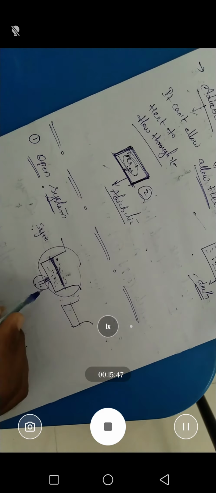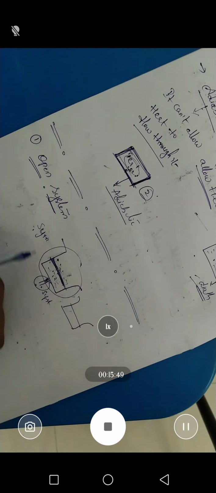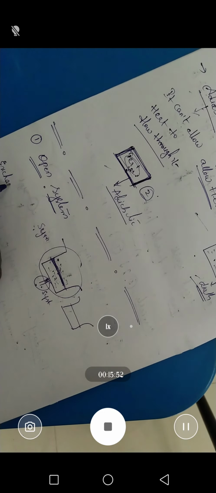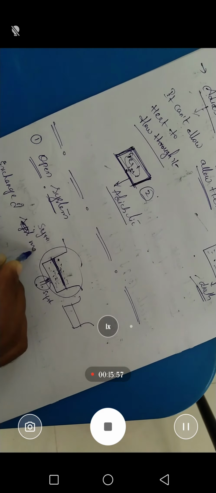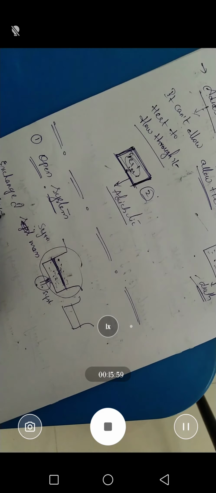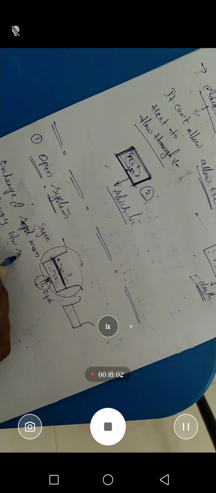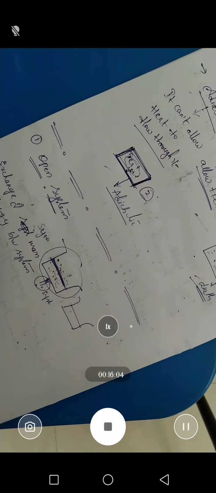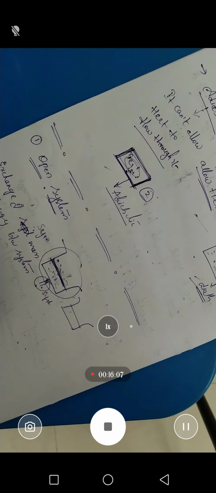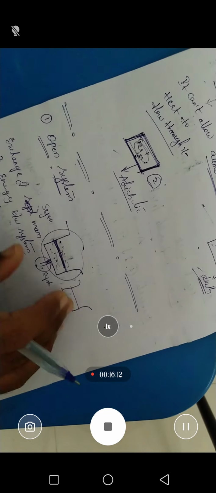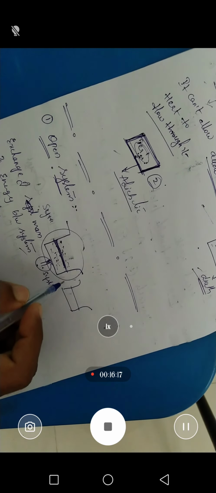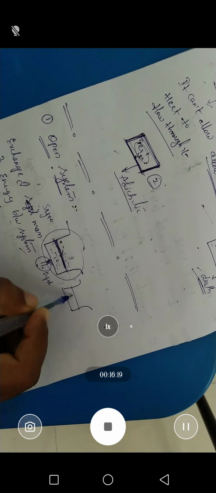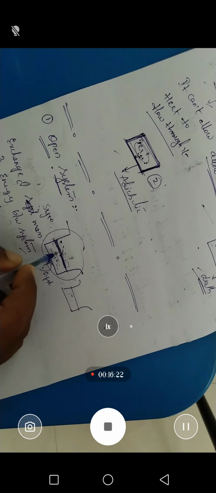It is system and the remaining is what, surrounding. So there is an exchange of mass and energy between system and surrounding, so that the type of system is called as open system. That means here the level of the water is decreasing, which means the amount of water is decreasing. That means mass is exchanging between the system and surrounding.